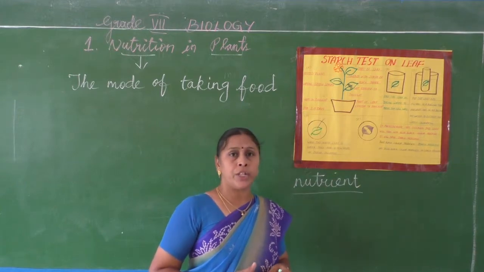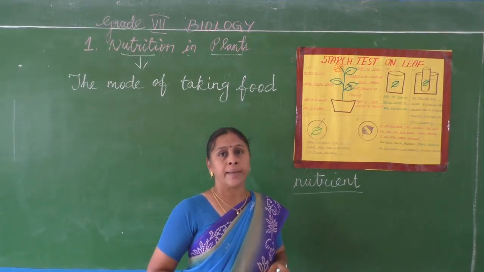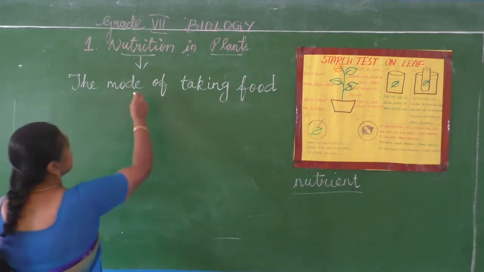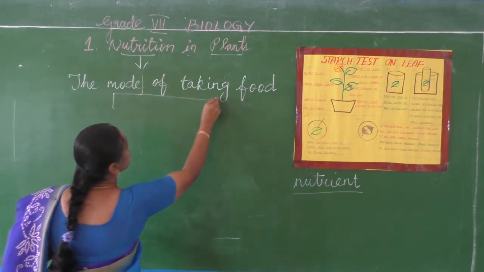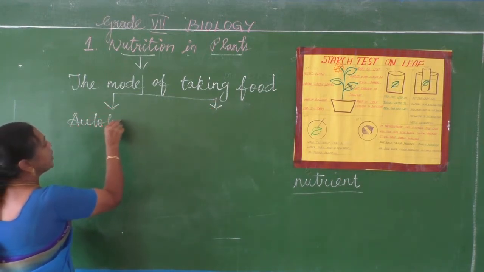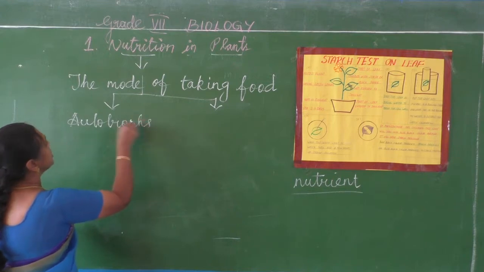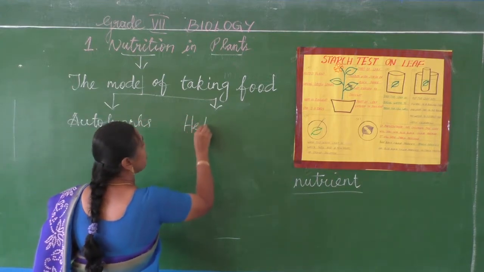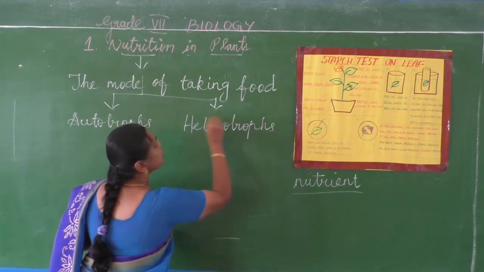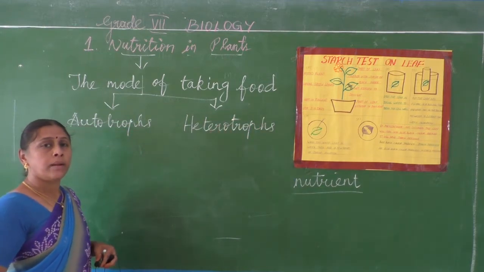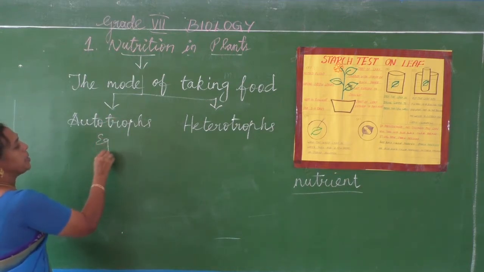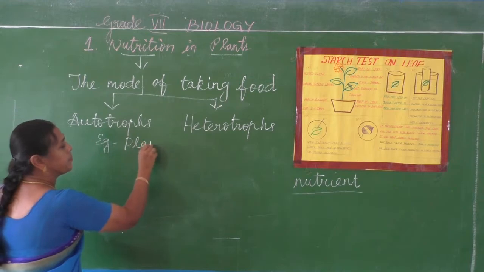And this nutrition is of two types in living organisms. That is autotroph and heterotroph. What are they? Autotrophs and heterotrophs. What is that autotroph? For autotrophs, the example is plants.